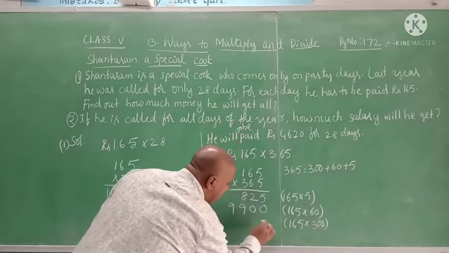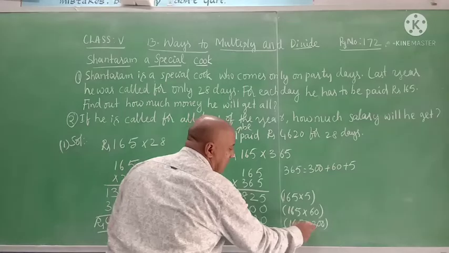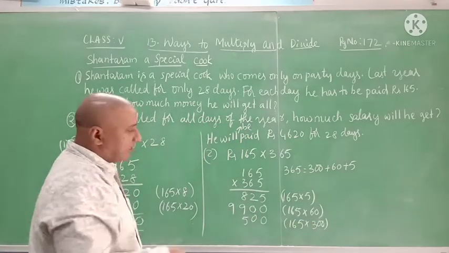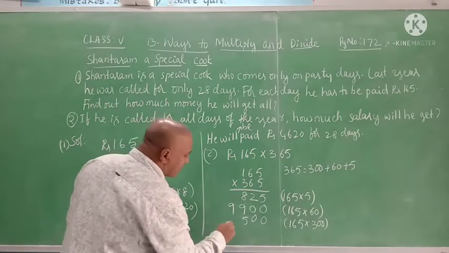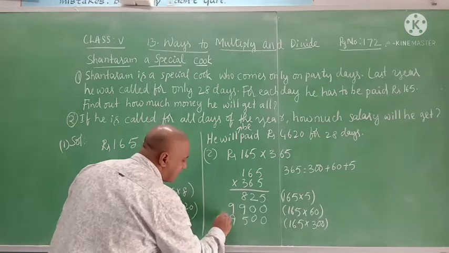Here 2 zeros are there, so keep 2 zeros. Then multiply 165 with 3. 3 5s are 15, 1 is there. 3 6s are 18 plus 1 is 19. 3 1s are 3 plus 1 is 4.